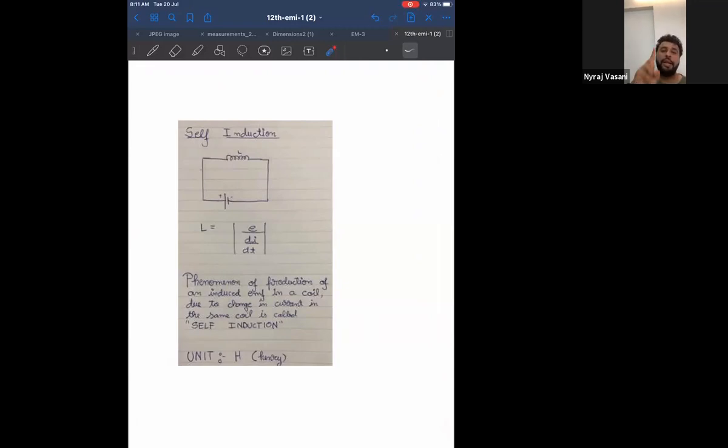Self-induction will have one coil and one power source. Mutual induction will have two or more coils and a single power source. The unit of mutual induction is also Henry.